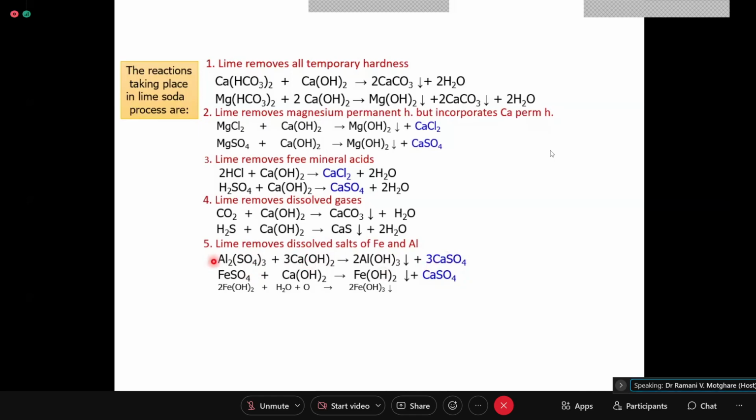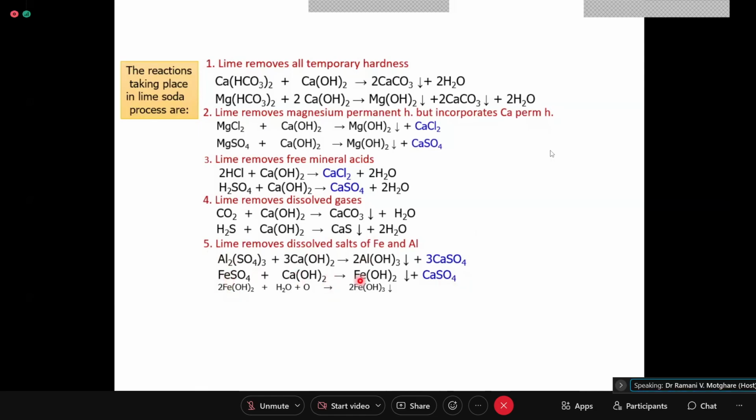So you can go with calculating the equivalents, and you can say the same equivalent of lime is required, producing the same equivalents of calcium permanent hardness. Okay, things are clear here. With this there won't be any problem because Fe2+ is also 2+. So whether you say 1 mole or 1 equivalent, it is the same thing. 1 equivalent requires 1 equivalent of lime, produces 1 equivalent of ferrous hydroxide, and 1 equivalent of calcium permanent hardness. Things are clear. Here also it is 1 1 1.